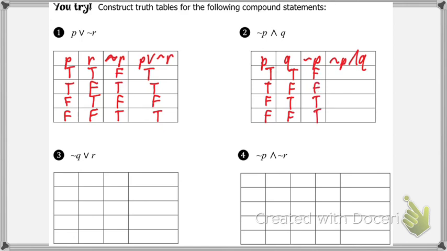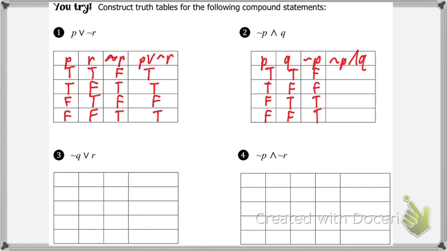Yep, it's going to be the opposite of our P column. Are we taking notes? Yep. Great question. Not P and Q. Which two columns are we going to look at? Columns 2 and 3. Not P and Q, or Q and not P. And now this is "and," so how many need to be true for it to be true? Both of them.